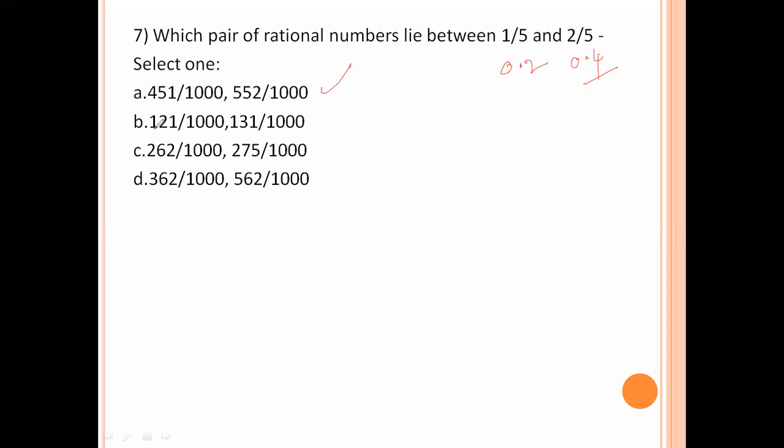So this one is 0.121, which is lesser than this one. This is also not like this one. So 0.262 lies between these two. 0.27 also lies between these two. So this is the right answer. Option number C is the right answer.